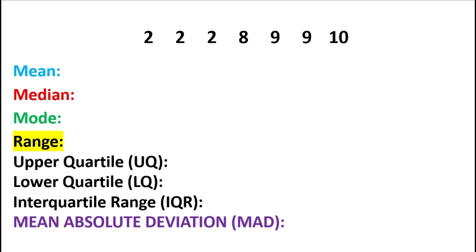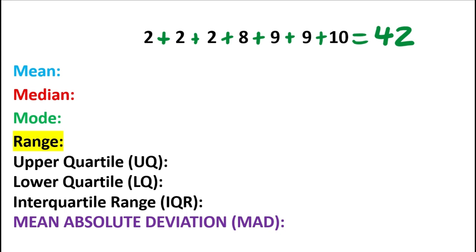But let's dive right into it, beginning with the mean. To find the mean, you gotta add them all up, then divide the sum by the number of numbers. So we're going to take each of these data points and add them together. What is 2 plus 2 plus 2 plus 8 plus 9 plus 9 plus 10? That's right, children. The sum is 42.